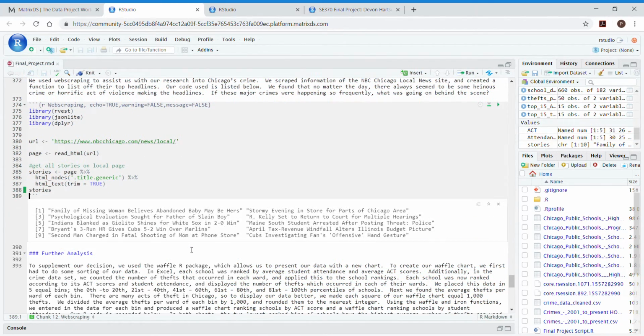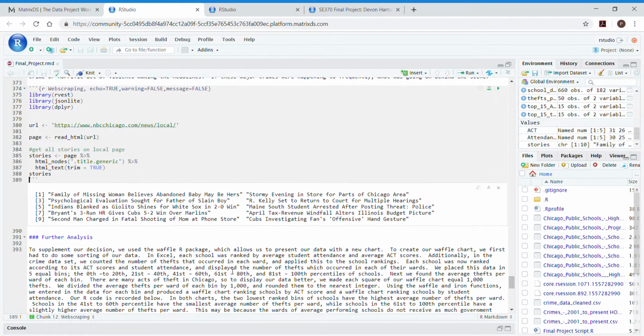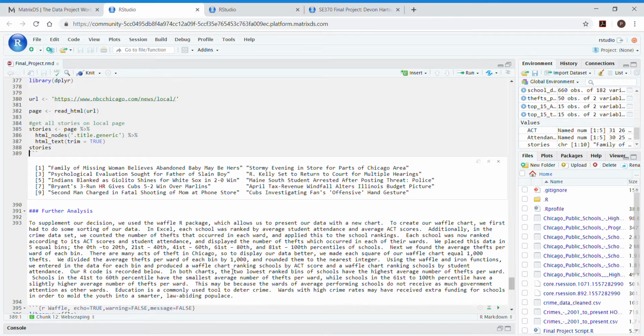By running the function, we can see there are already several headlines in here relating to violent crime and criminal activities. "Second man charged in fatal shooting of mom at phone store." This begs the question that if this stuff is going on in the mainstream, what's going on behind?